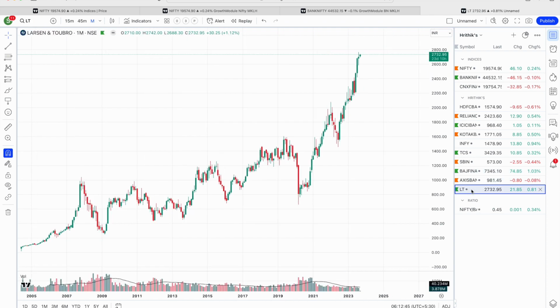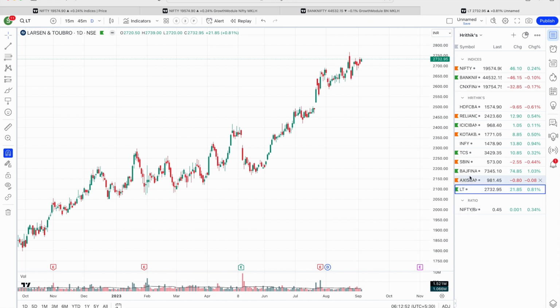Then Larsen and Toubro is at an all-time high level, very close to all-time highs, showing very strong movement. So let us wait for a breakout, and above the breakout it should give some kind of fireworks, is what my expectation is. This is all about the index heavyweight stocks. Bajaj is not part of this, so I have not considered it in this particular analysis. I have not made a great analysis, but I am just taking a cue about index movement.